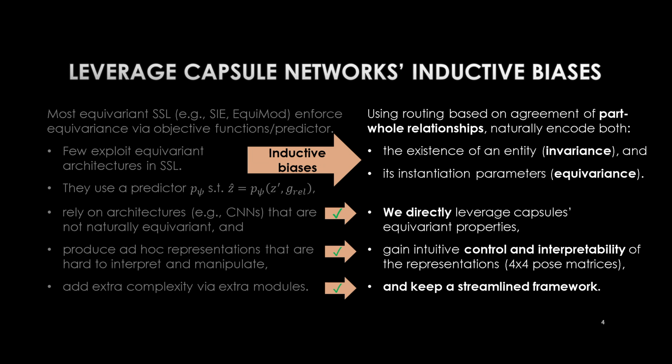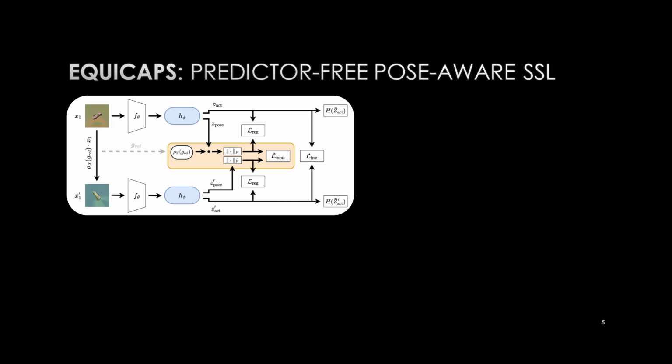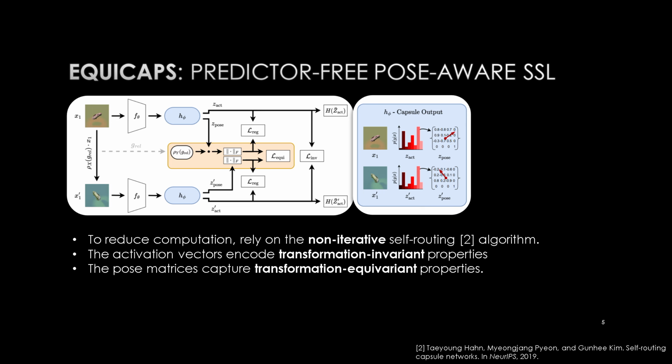streamlined pipeline. We call our method EquiCaps, and it is based on a Siamese setup with a shallow capsule network projector. We employ the self-routing algorithm, a non-iterative approach, to reduce computation and adapt it so that each capsule outputs an activation probability vector that encodes the existence of a unique entity and a 4x4 pose matrix that encodes its rotation and translation attributes.